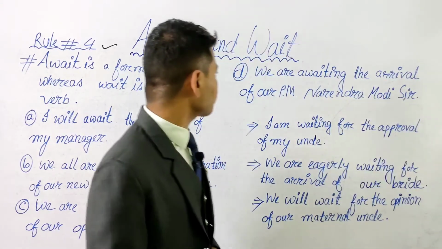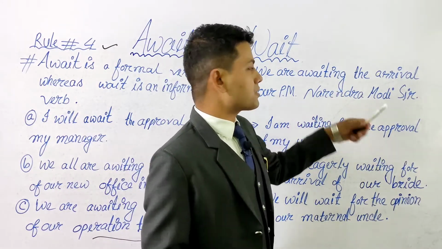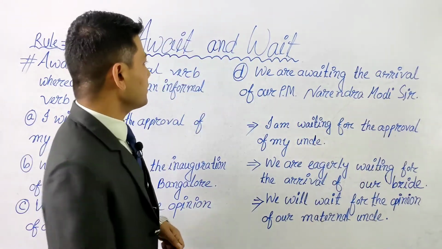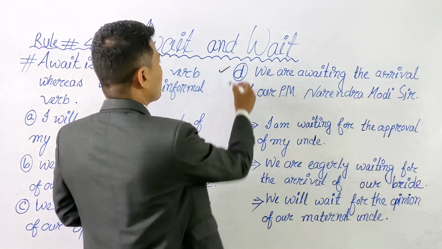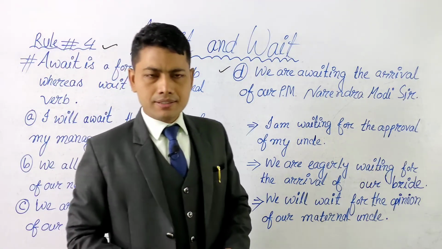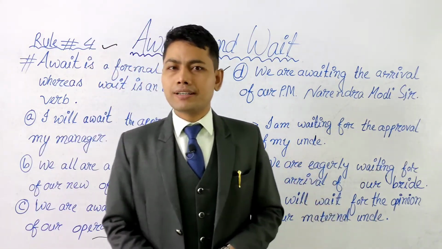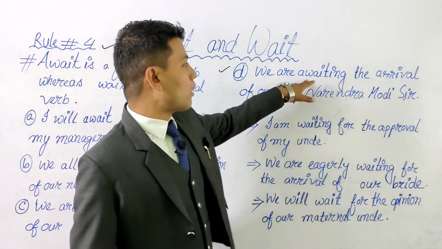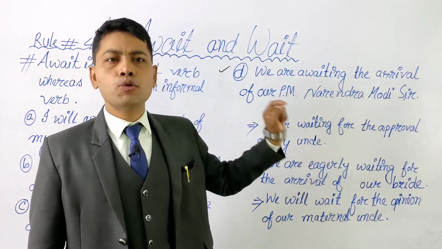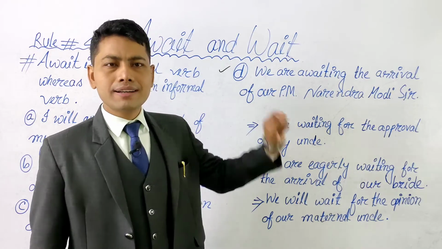Next, D. We are awaiting the arrival of our Prime Minister Narendra Modi, sir. Here, we are talking about our Narendra Modi, our Prime Minister. He is not an ordinary person. He is a great person of our country. And he is a great leader of our country. That is the reason we are using await to make this sentence more formal. Hence, we can say this is a formal sentence.